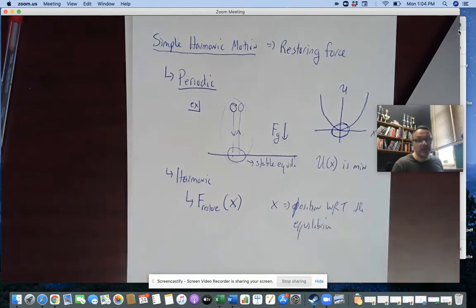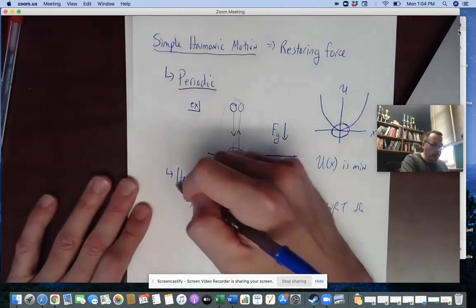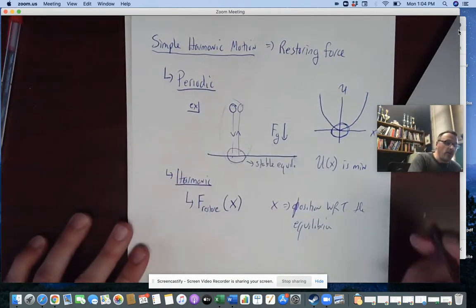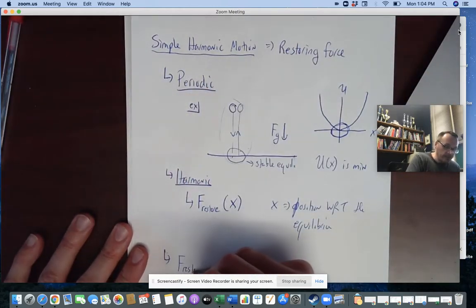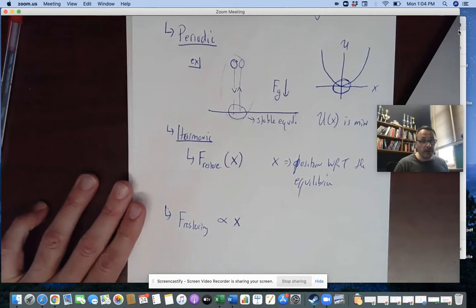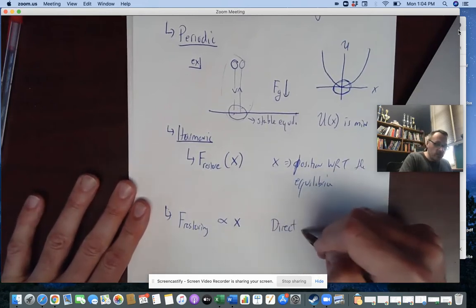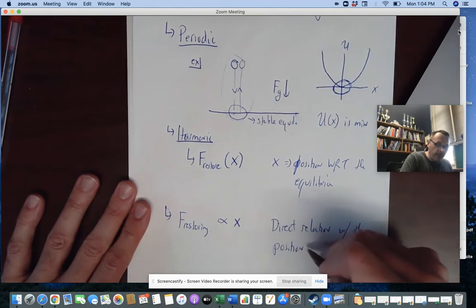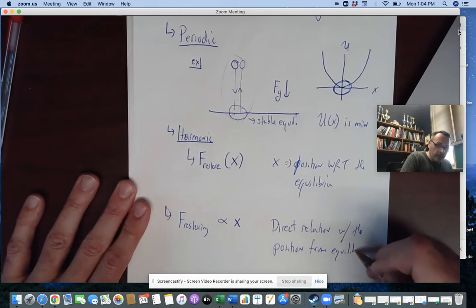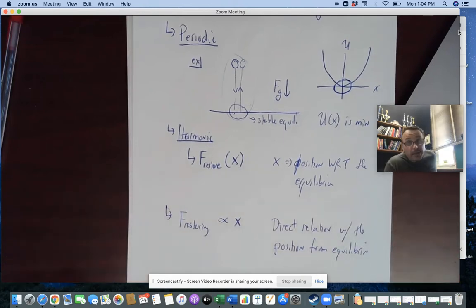Because the force of gravity here is constant, it's not a function of its height from the stable equilibrium. It's not harmonic. It's merely periodic. Then, if I want a simple harmonic motion, what has to be true is that this restoring force needs to be a direct relationship with the position with respect to equilibrium, right? So a direct relationship with the position from equilibrium. If the restoring force had a squared relationship with that position, then it wouldn't be simple harmonic motion, it'd be harmonic motion, right? So there you go.